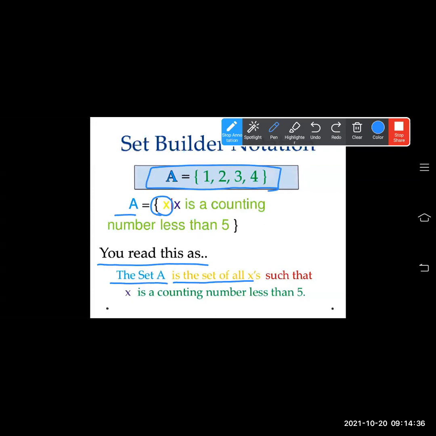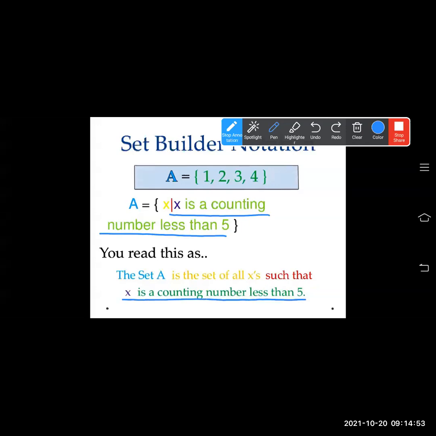Set A is the set of all x such that, you can see a vertical line in red, that is called such that. Then x is a counting number less than 5, written in green. Then closing braces. So here you can read it like this: A is the set of all x such that x is a counting number less than 5.